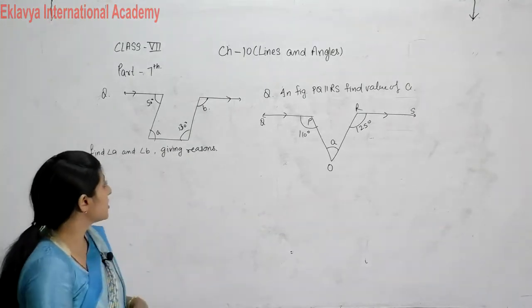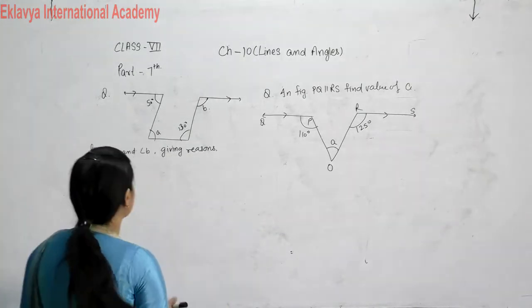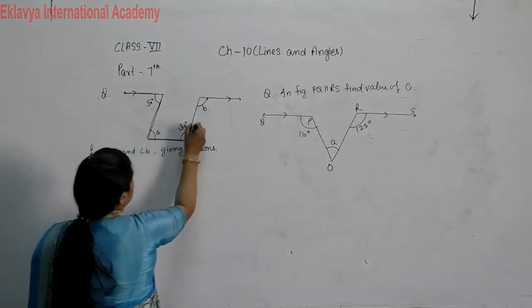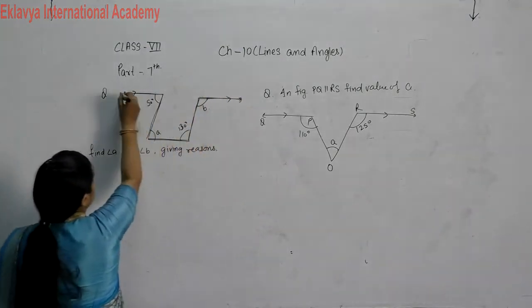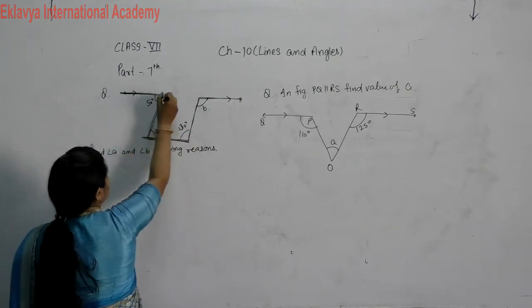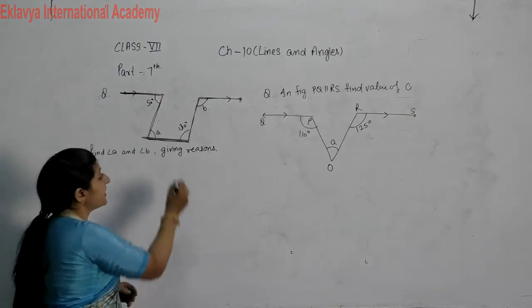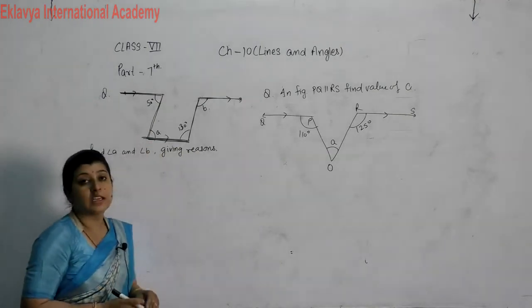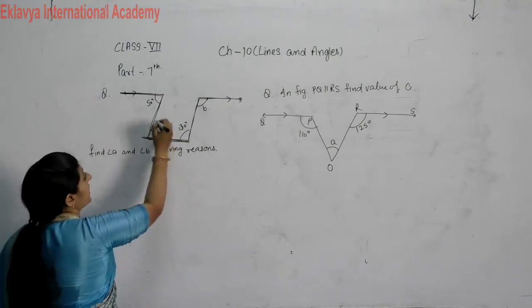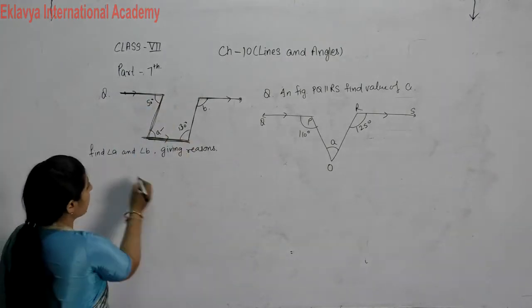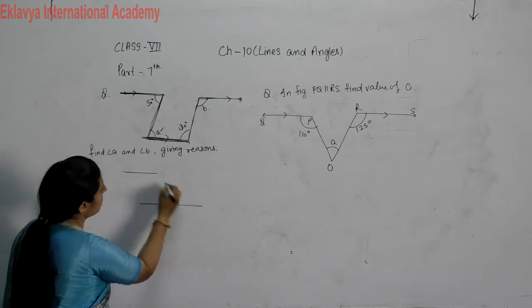In the first question, there is a diagram given to you. In this diagram you can see that this line is parallel to this line. It is not given, but in the figure you can see they are parallel. Then what is the value of A? If you see properly, this is forming a Z. There are two lines and one transversal.